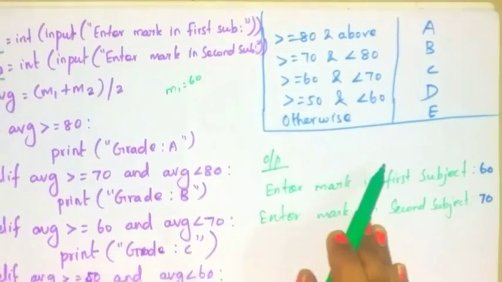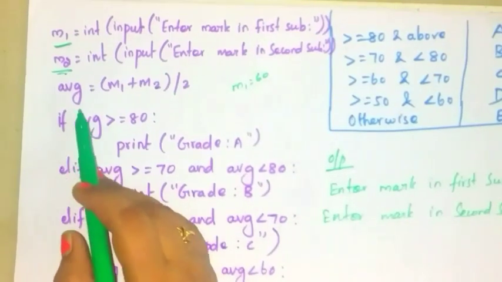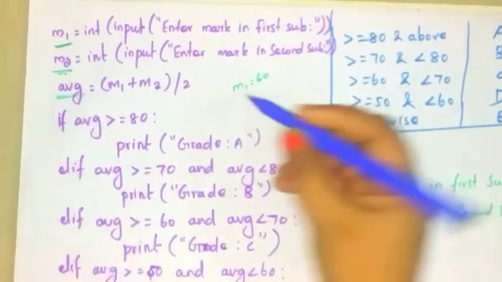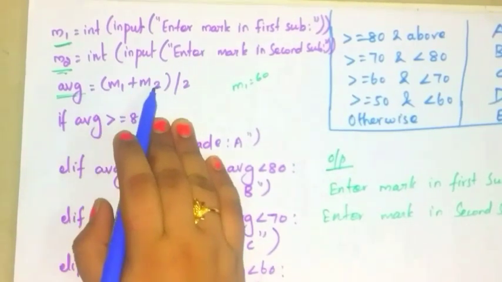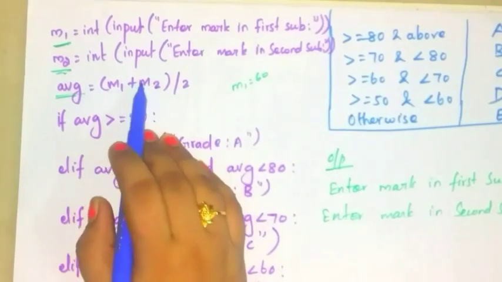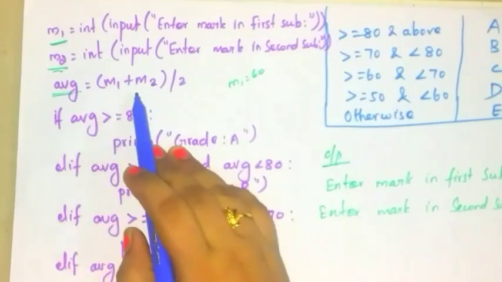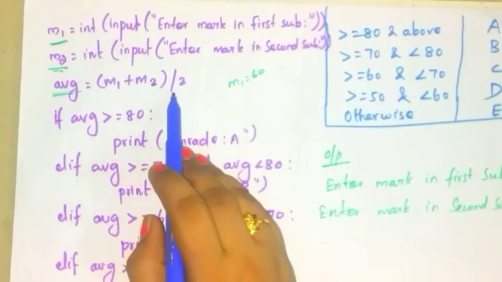Okay, so here now you have to calculate your average. Okay, the average formula is what? m1 plus m2 divided by 2. Calculate the total number of subject marks and divide that total by the number of subjects.